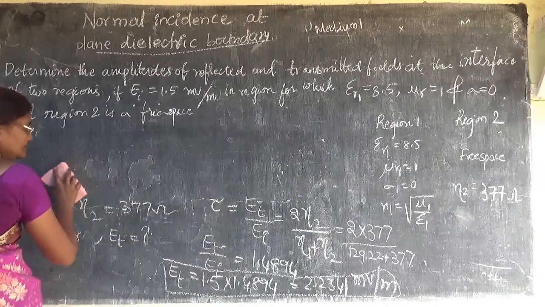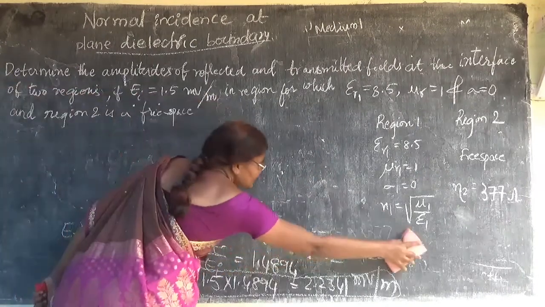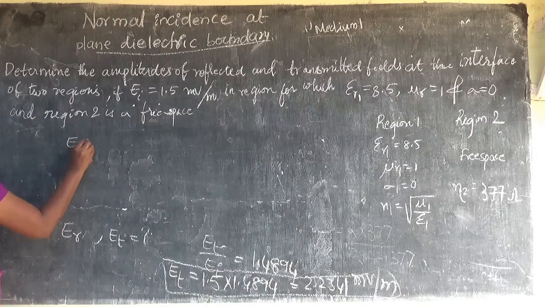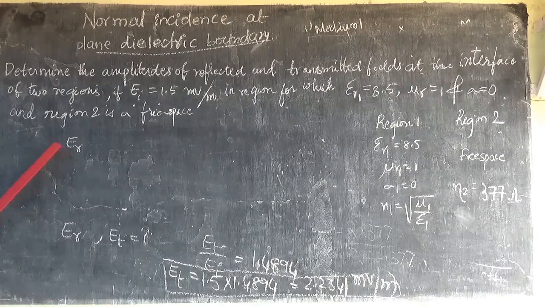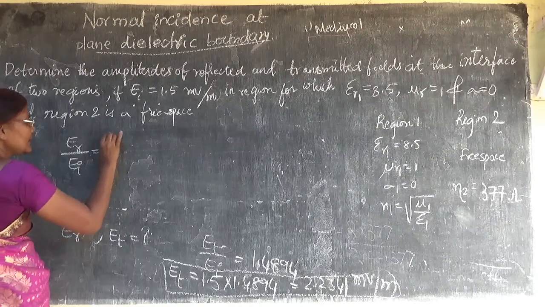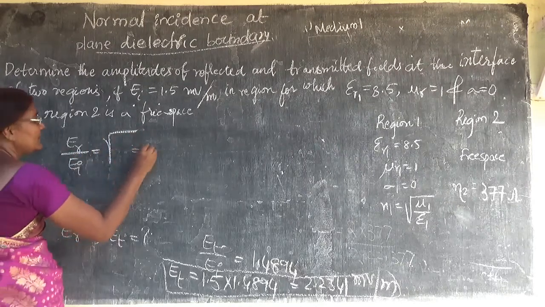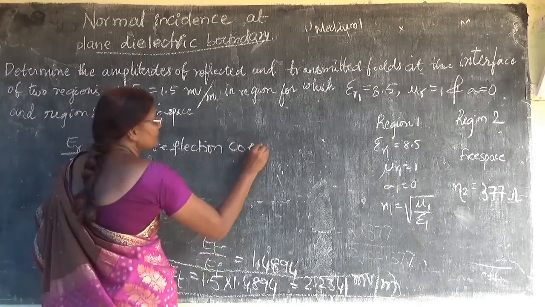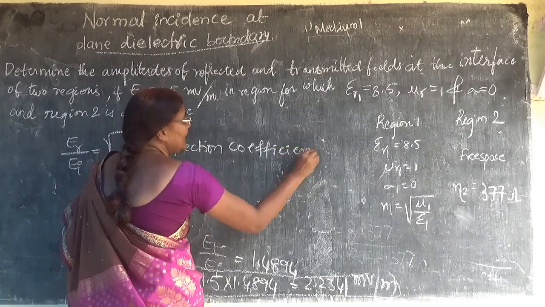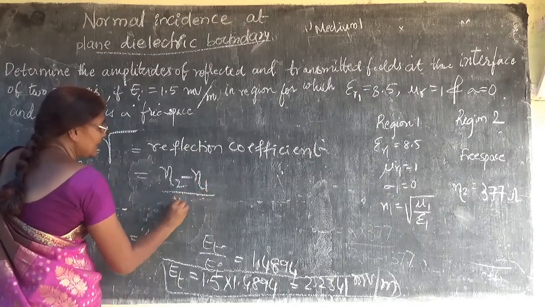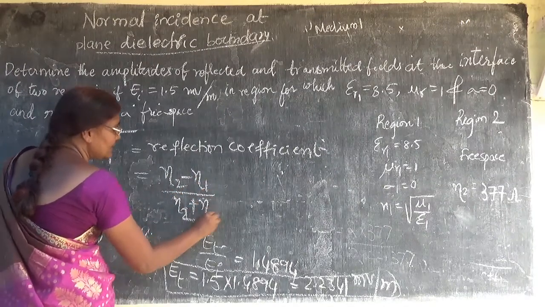Next, what do we have to find? We have to find ER, the reflected wave field intensity. So what is the relation between ER by EI? It is nothing but capital tau, which is called the reflection coefficient, and its value is eta 2 minus eta 1 by eta 2 plus eta 1.